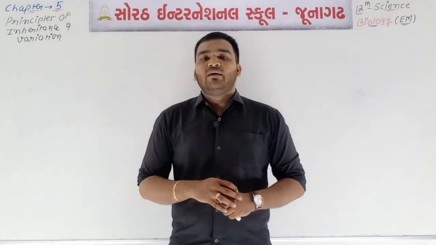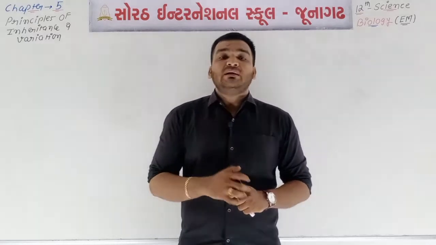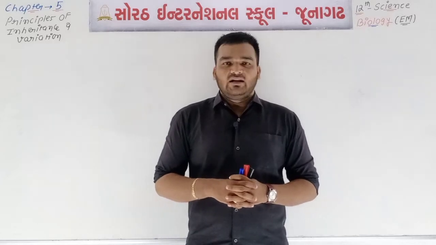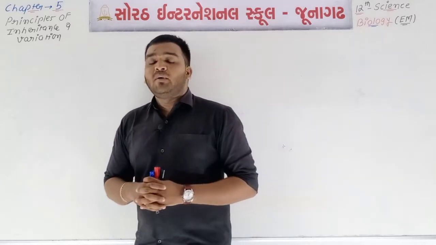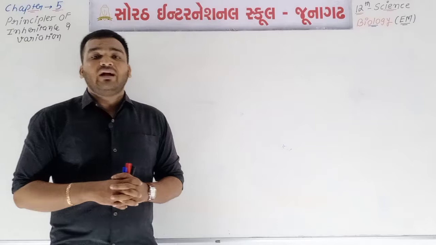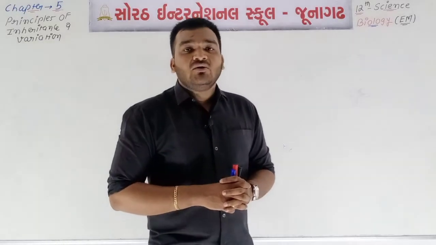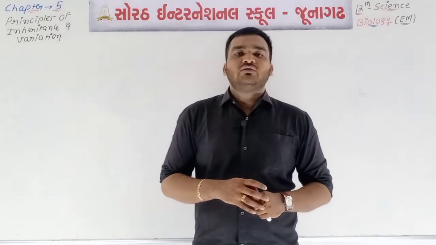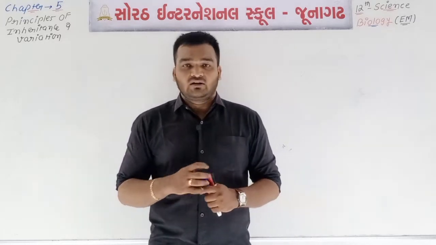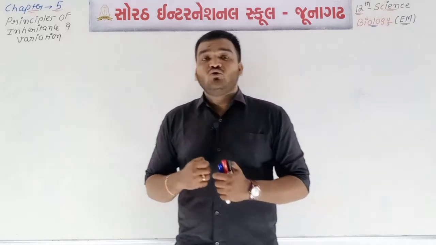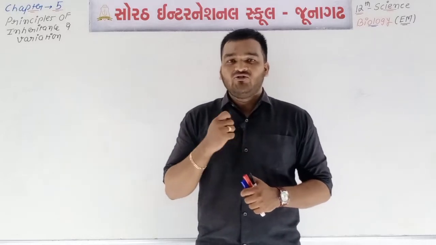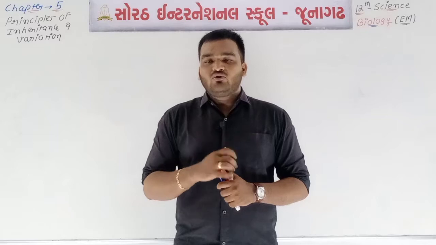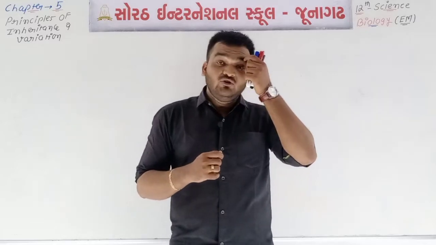Mendel did different experiments on the pea plant, Pisum sativum, and all these records were published in the year 1865 in the Brunn Natural History Society. The work done by Mendel was not accepted because of certain reasons, and we already talked about these reasons in the last video lectures.